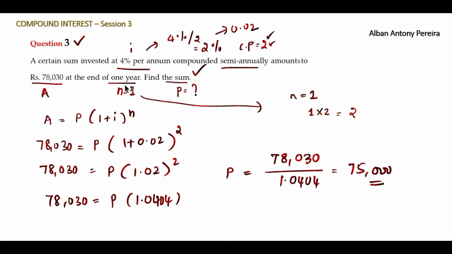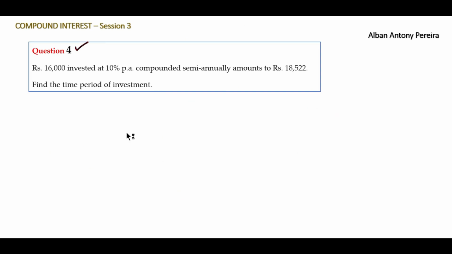The sum right now is 75,000. We got this answer. It's completed. It's time to solve question 4. Rupees 16,000 invested at 10% per annum, compounded semi-annually, amounts to rupees 18,522. Find the time period of investment. So let's note down what is given. Do we have principal? Yes. Rupees 16,000.